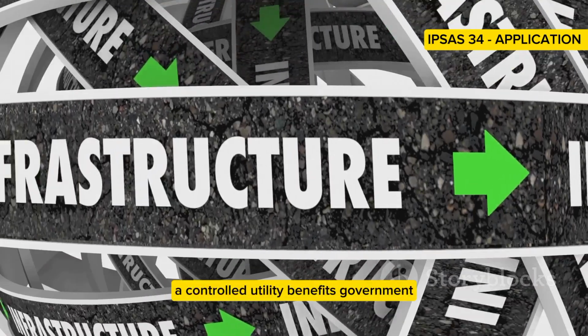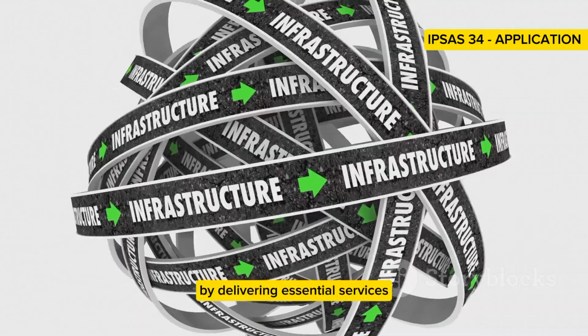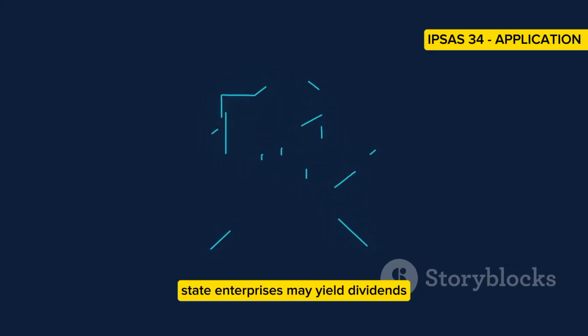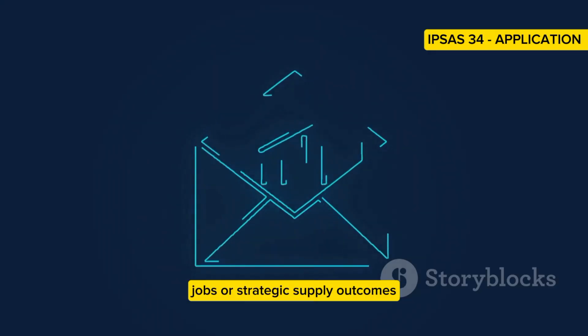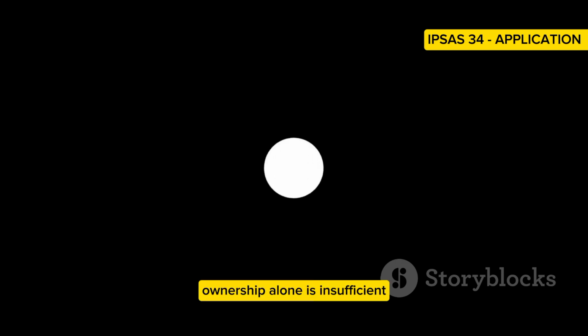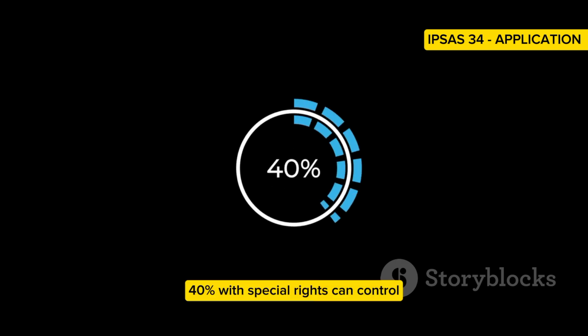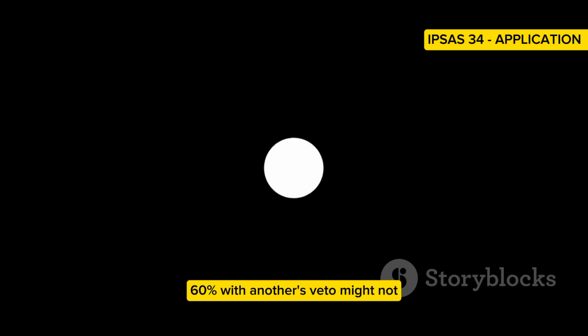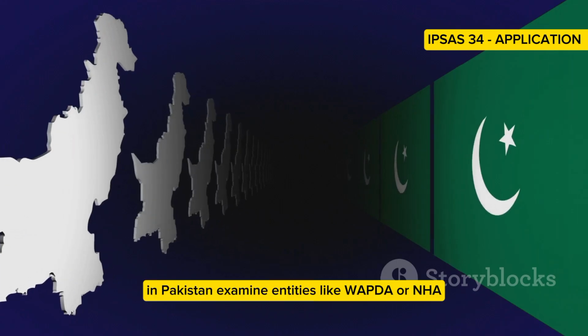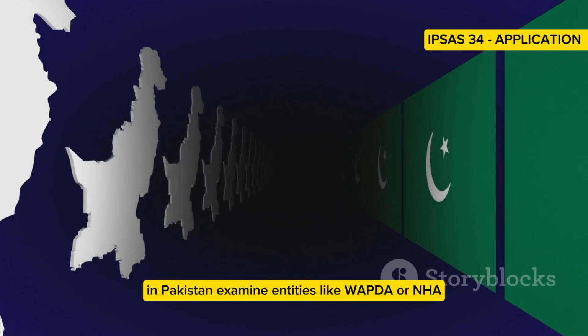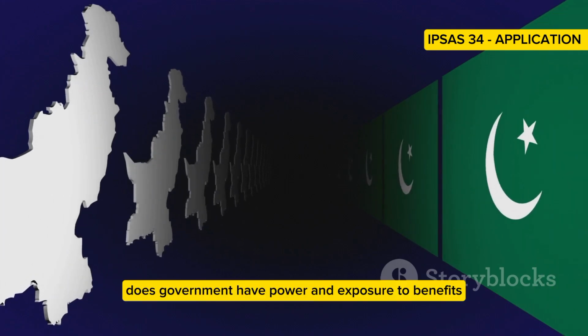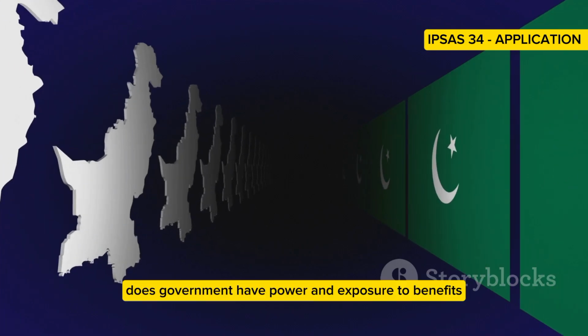Benefits are variable and not always financial. A controlled utility benefits government by delivering essential services. State enterprises may yield dividends, jobs, or strategic supply outcomes. Ownership alone is insufficient. 40% with special rights can control. 60% with another's veto might not. In Pakistan, examine entities like WAPDA or NHA. Does government have power and exposure to benefits?